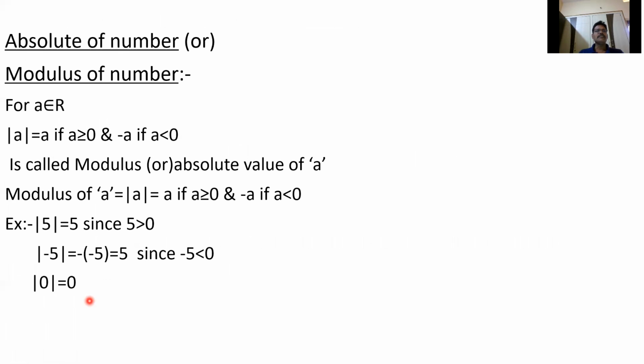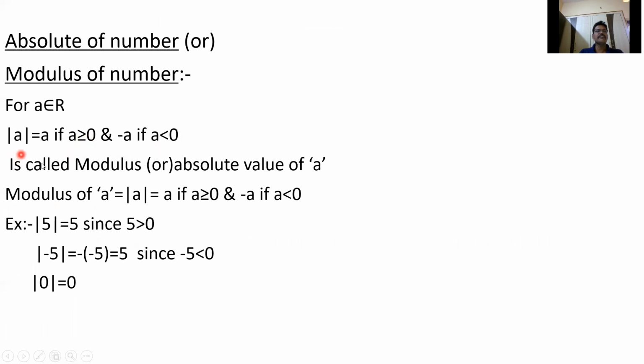And we see a basic concept: the absolute value of a number, or modulus of a number. So how can we define this? For a belongs to R, where a is a real number, we define mod a equal to a if a is greater than or equal to 0, and minus a if a is less than 0.